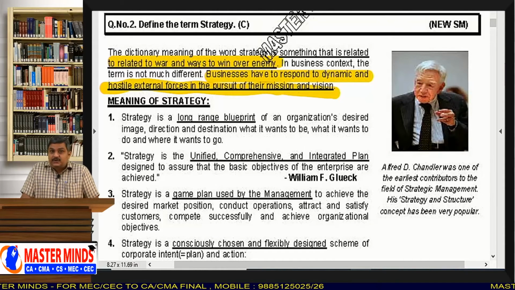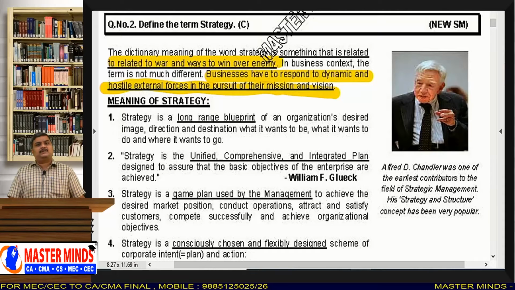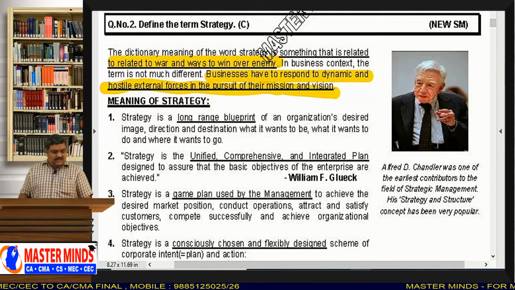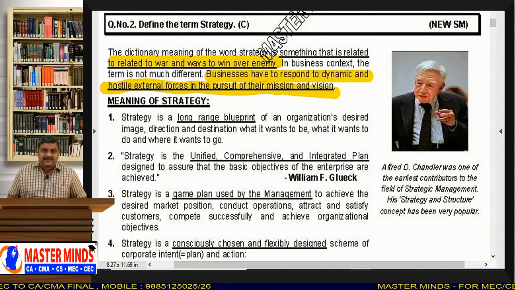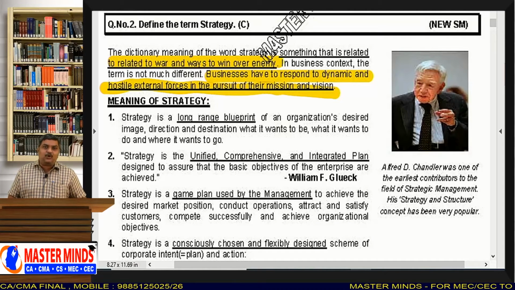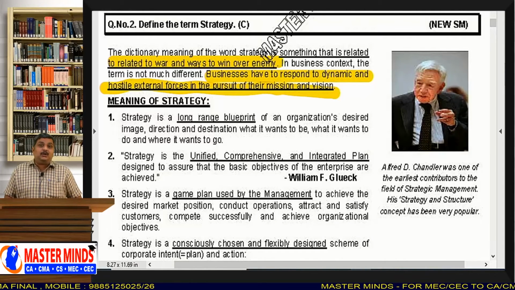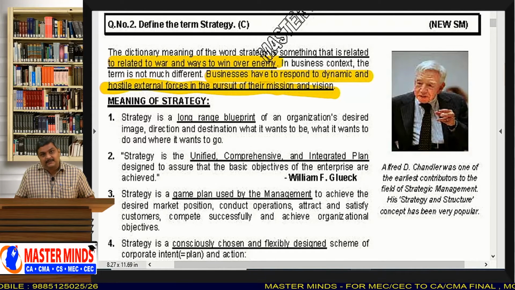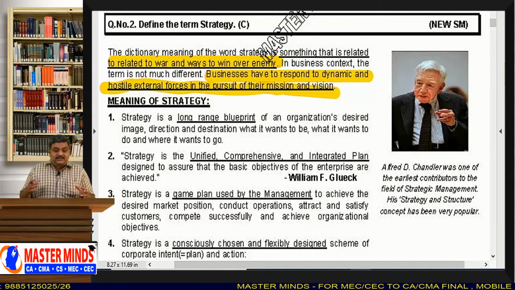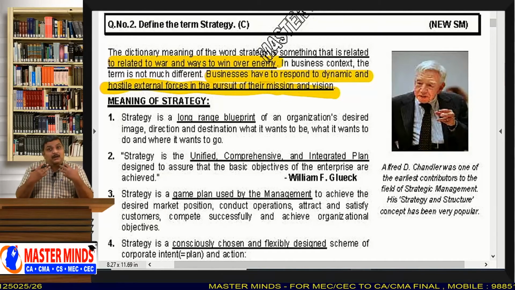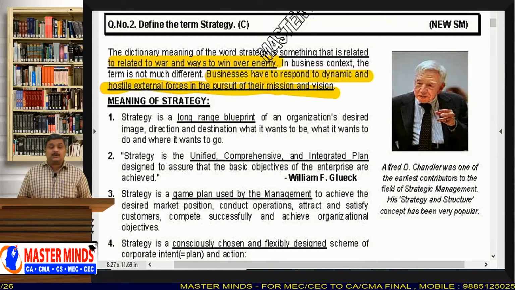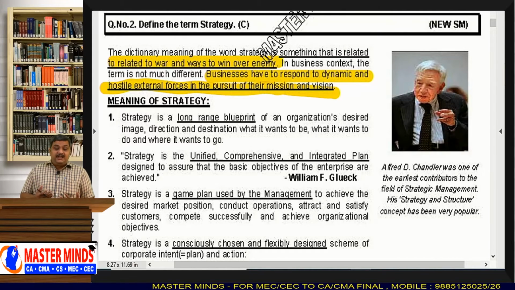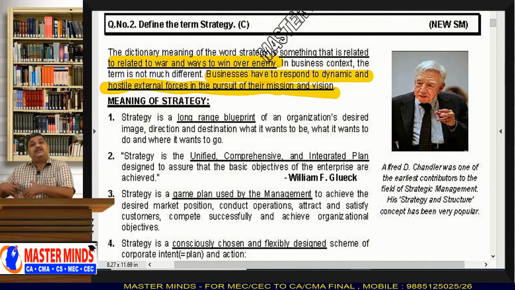Hostile means unfriendly. So, unfriendly external forces. The external environment, like socio-cultural, technological, political, economic, legal, these are all very unfriendly factors to a businessman. So a businessman has to go through all this hostile environment, and he has to achieve his vision and mission.